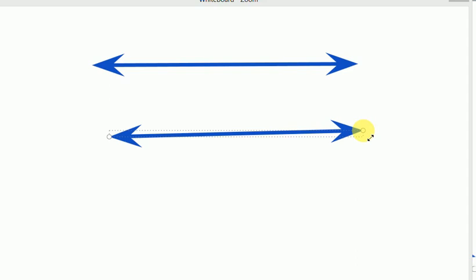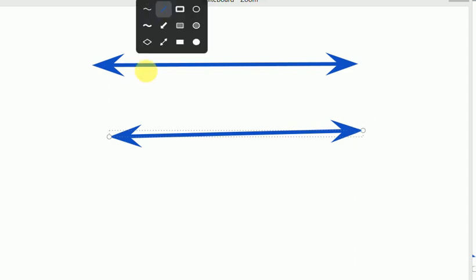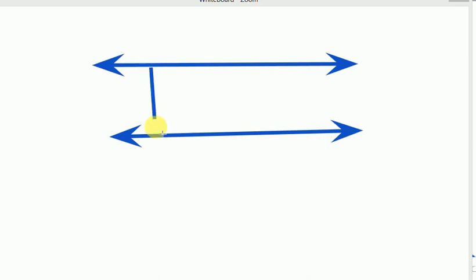One more property of parallel lines is that the distance between the two lines is always equal. This is the distance. These two lines will always be at an equal distance. So these lines are called parallel lines.